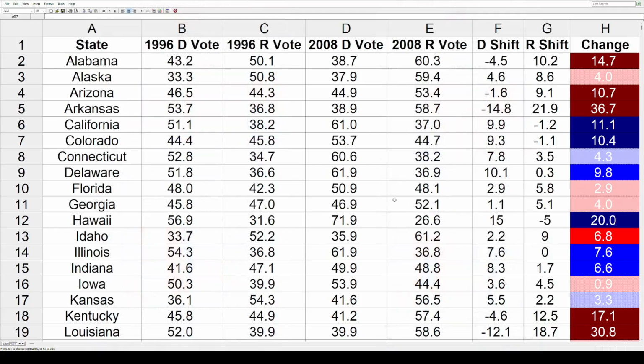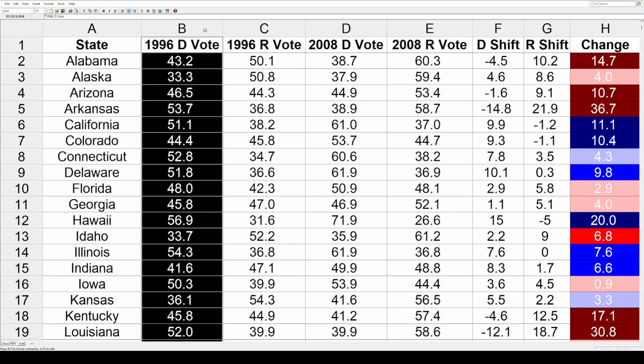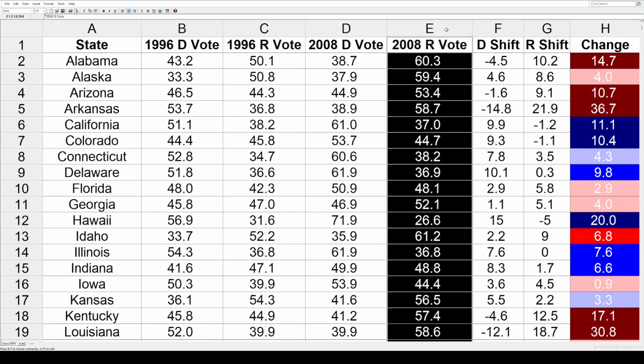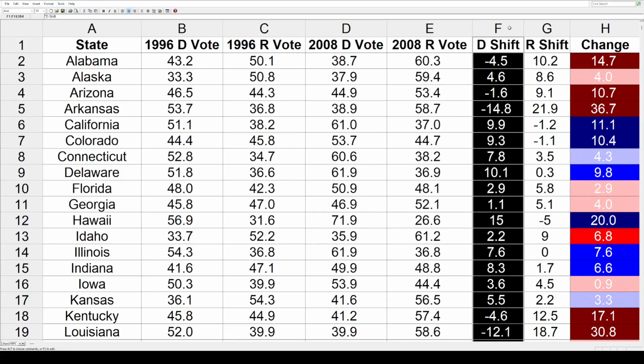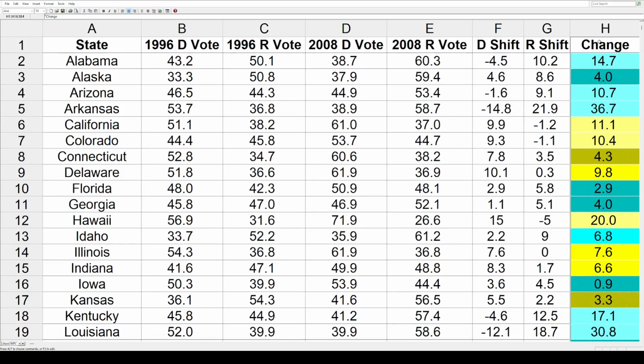So if we come back to the spreadsheet, we've got the states in the first column. Then we've got the '96 Clinton vote, the '96 Dole vote. Then we've got the 2008 Obama vote, the '08 McCain vote. Then the Democratic shifts between those two elections, followed by the Republican shifts. The last column is the net change between the two parties between the two elections.